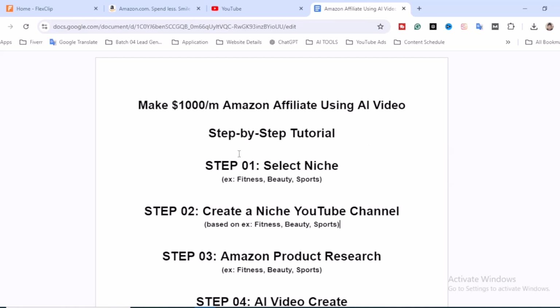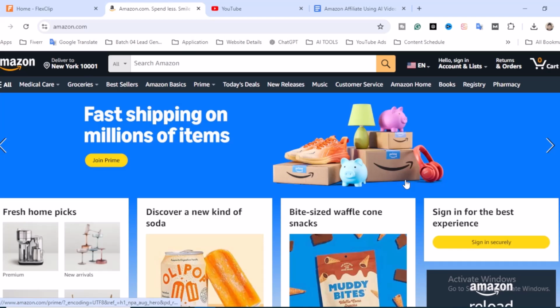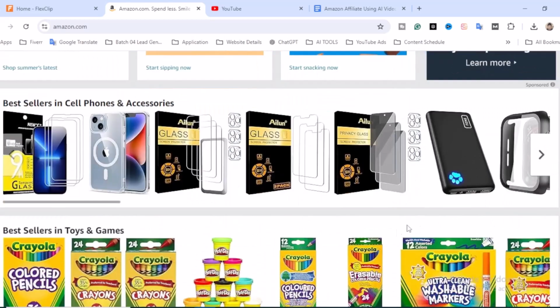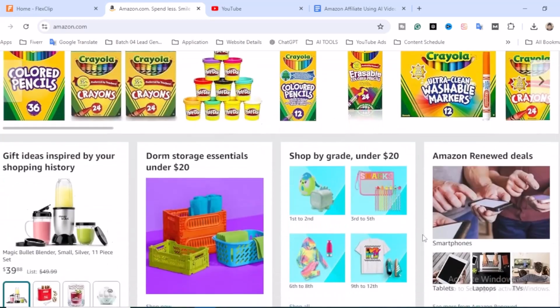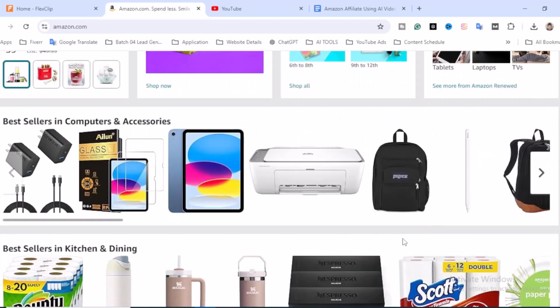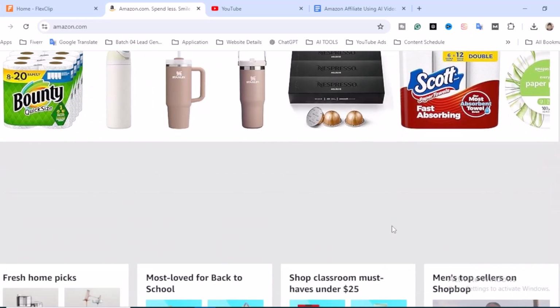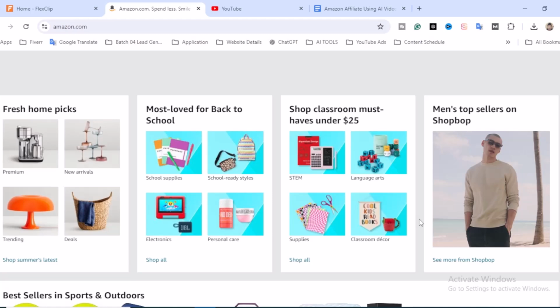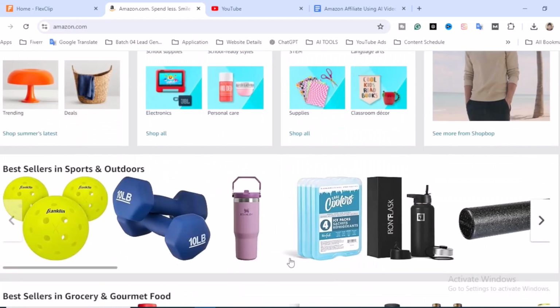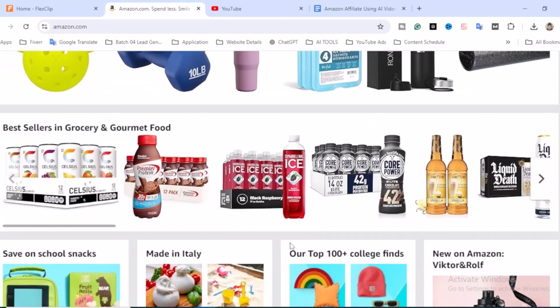So, make $1,000 per month from Amazon affiliate using AI. Amazon affiliate marketing is one of the greatest affiliate marketing programs in this digital era, because we know Amazon is a giant e-commerce website where you can find millions of products, and their affiliate program is really great. So if you love, you can create a product video, also you can create TikTok videos and other videos, and you can promote. So definitely you have to know how it works, and you have to do it very smartly.